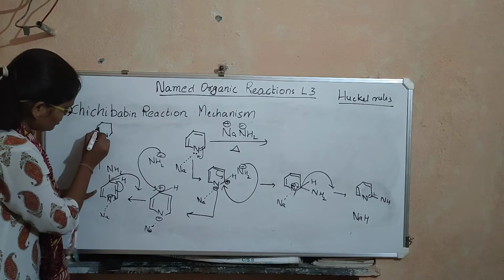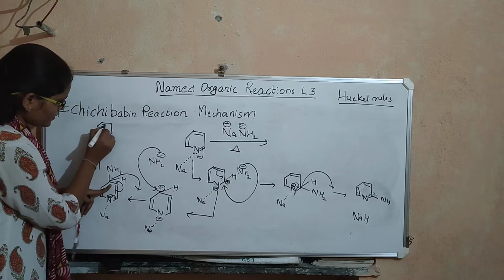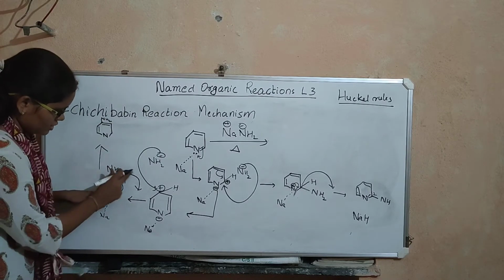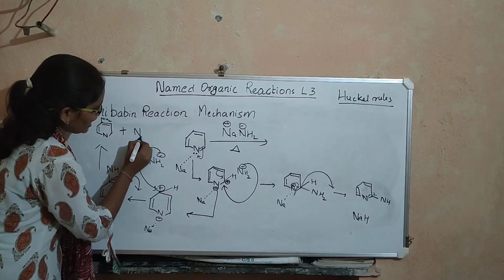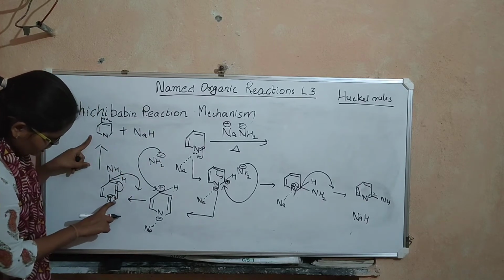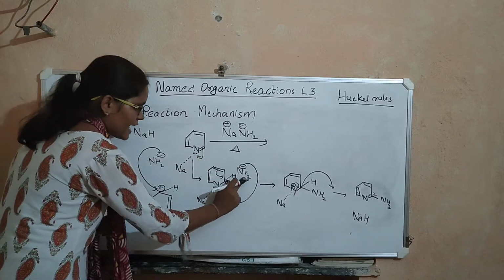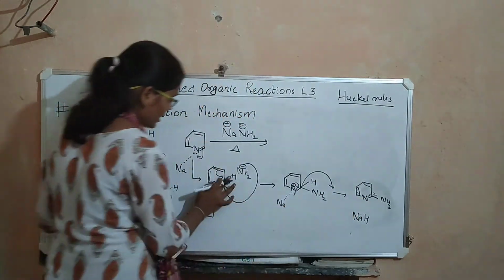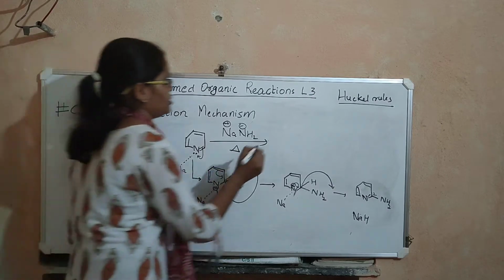you have a double bond here. Now this double bond got shifted here, there is no hydrogen. Now you only have NH2. The hydride forms ionic interactions with sodium, and we get sodium hydride. Now you have a bond between nitrogen and this carbon. So if the nucleophilic attack happens on this structure, you get a substitution on position 2, and if it happens on this structure, you get a substitution on position 4.